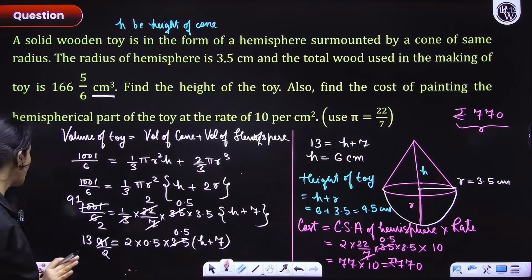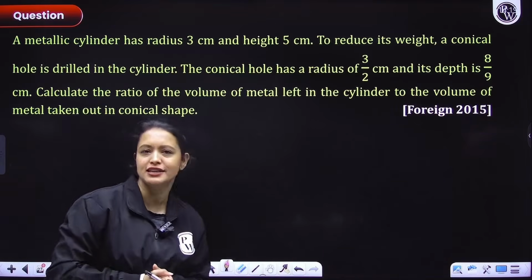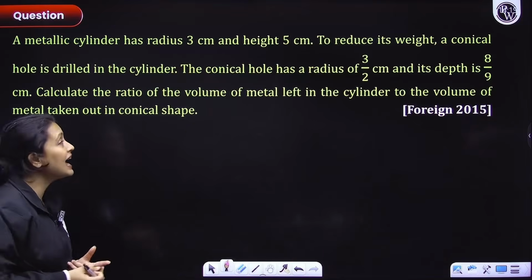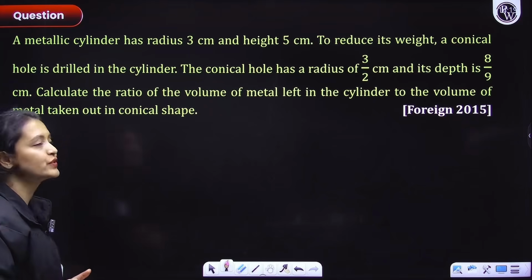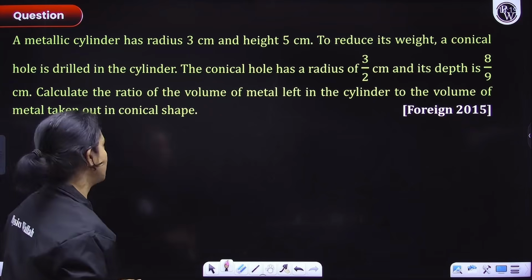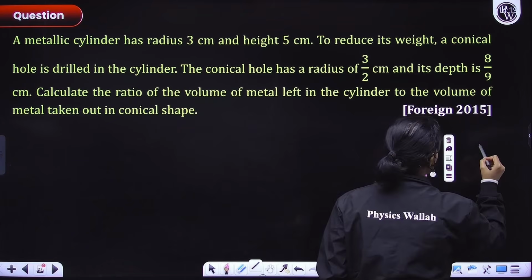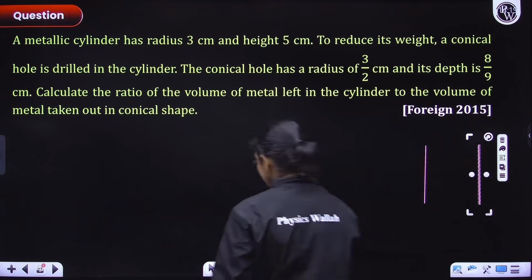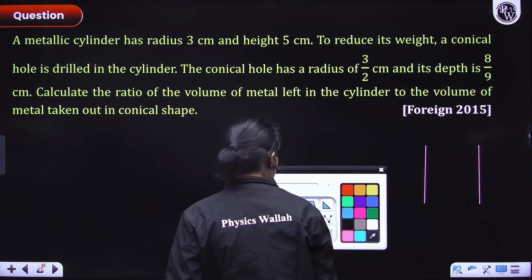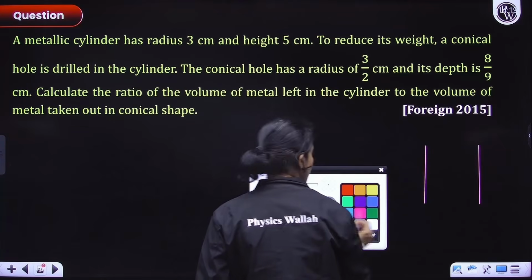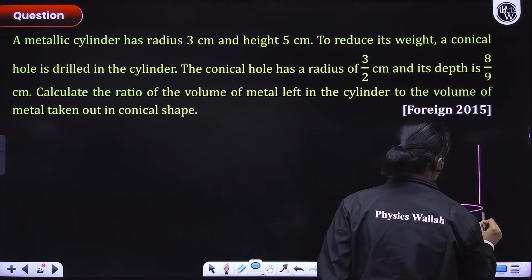Okay, so with that, let's move on to this next question here, everyone. A metallic cylinder has a radius 3 centimeter and height 5 centimeter. Okay, so we have a cylinder, everyone. Let's make that cylinder here for visualization purpose. Now the height and radius for this is given to you. I'll just make it quickly.